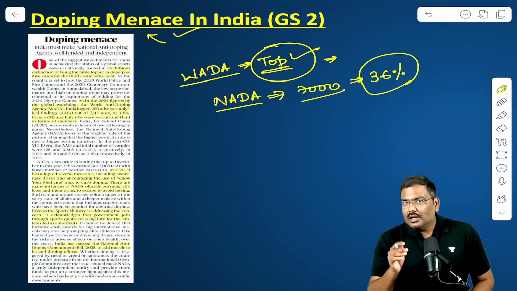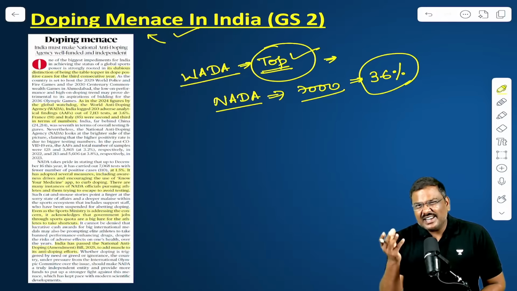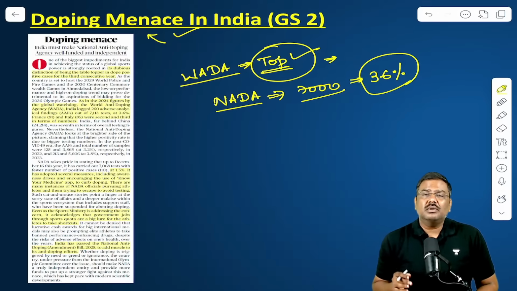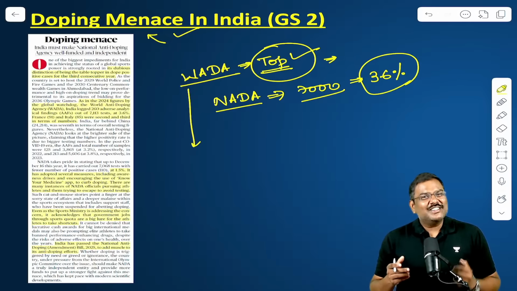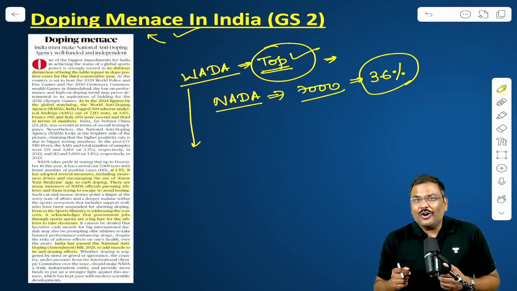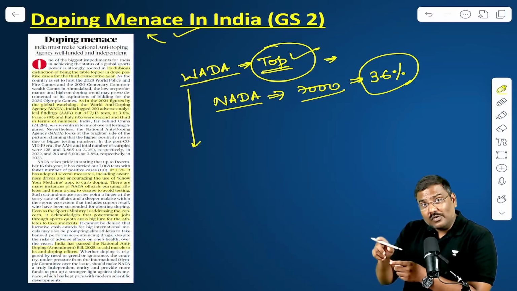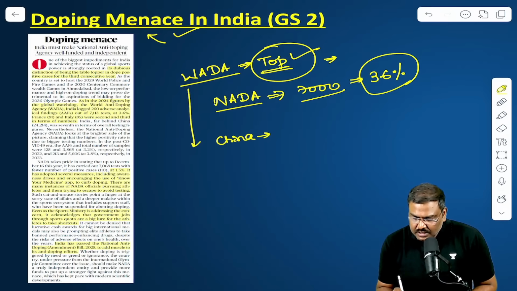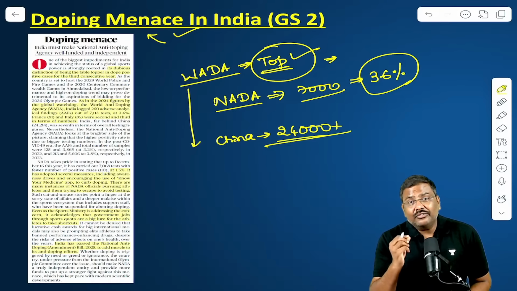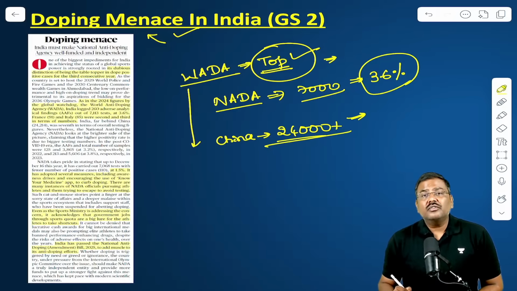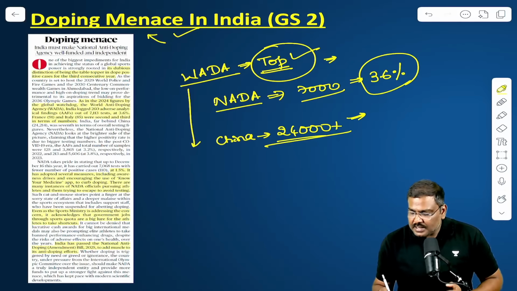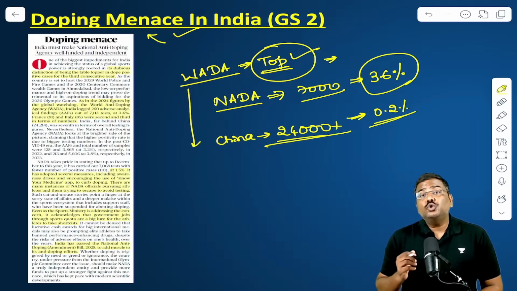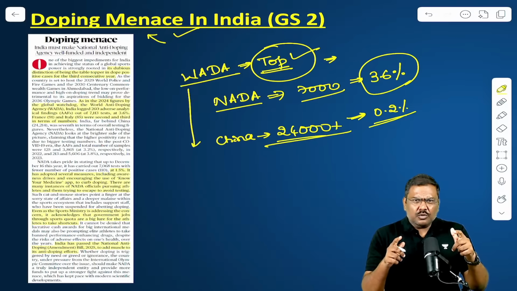Some of you will look at the 3.6% and basically say, sir, it's a very small number. No, it's a very large number. For example, a lot of you will be interested about China, right? Immediately, a lot of you would have thought, sir, are we performing better or worse than China? Here is the data for China. In China, the total number of tests which were conducted was more than 24,000. And what was the number of cases as a percentage? Doping cases, 0.2%.